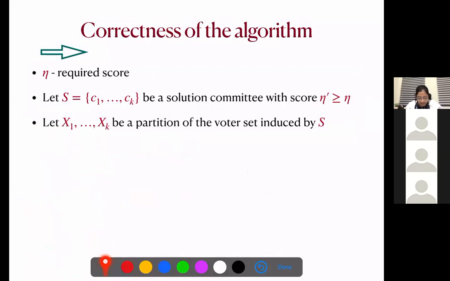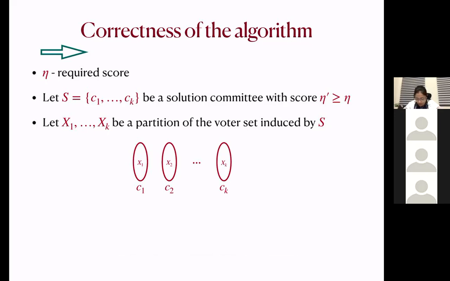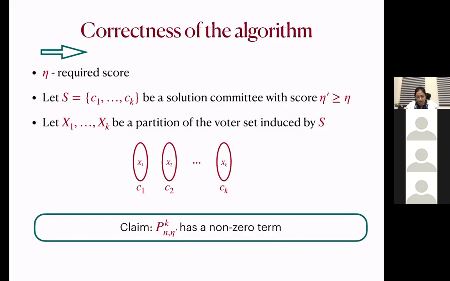And let x1 to xk be a partition of the voter set induced by S, by which I mean we assign candidate C1 to the voters in the set X1, C2 to the voters in X2, and so on. Okay, so we want to prove that p n eta prime k has a non-zero term.